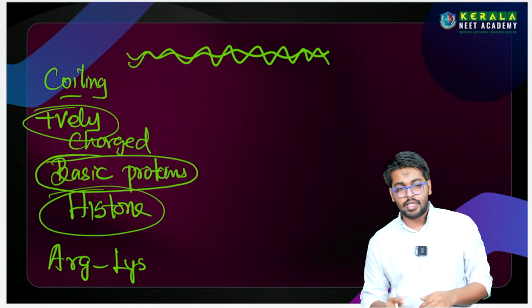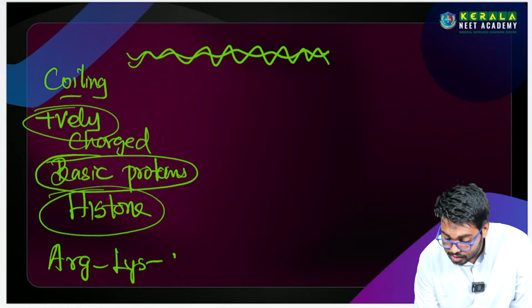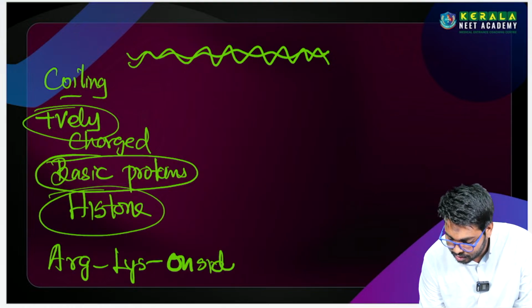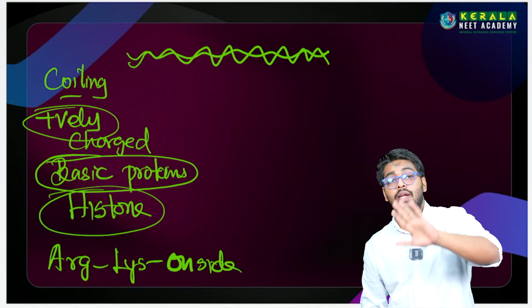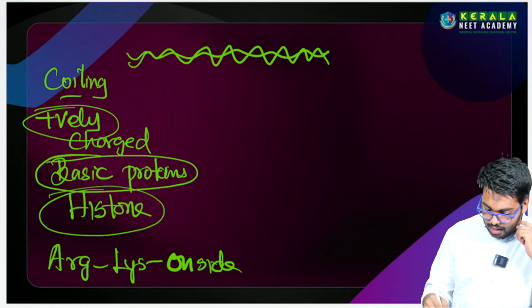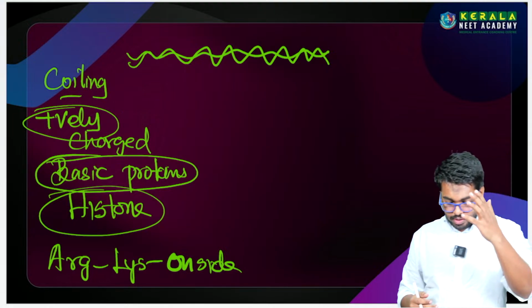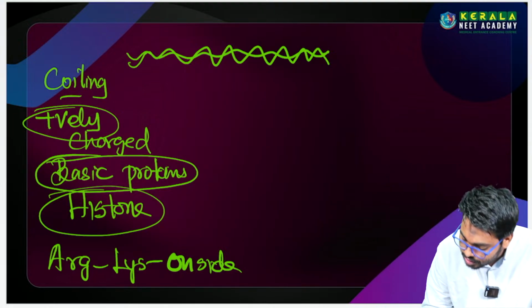Arginine and lysine are the major amino acids present on the side chain. Note this down: this is present only on the side chain. Due to the side chains of arginine and lysine, the positive charge and the basic nature are obtained in the histone protein. This is the reason behind it.